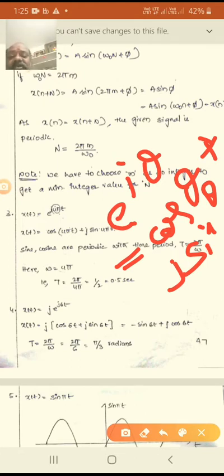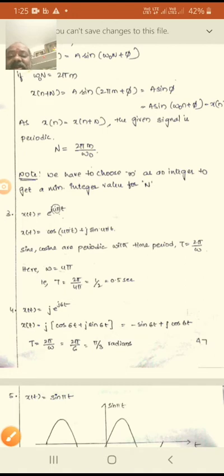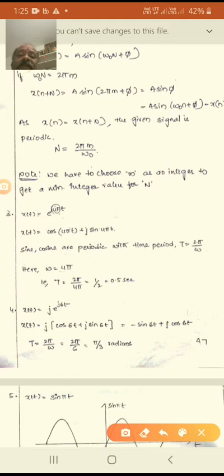Now, since the cosine is periodic with time period T equal to 2 pi by omega, here omega is 4 pi, so omega is equal to 4 pi. Now T is equal to 2 pi by 4 pi, which is equal to 1 by 2, that is equal to 0.5 seconds. So this is the T value, and this is the answer, 0.5 seconds.